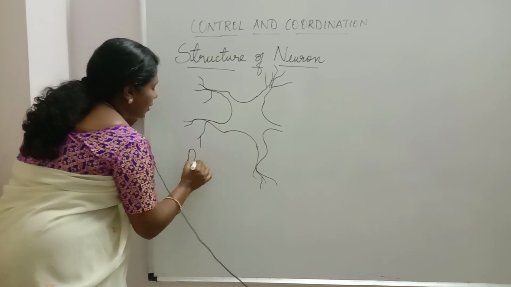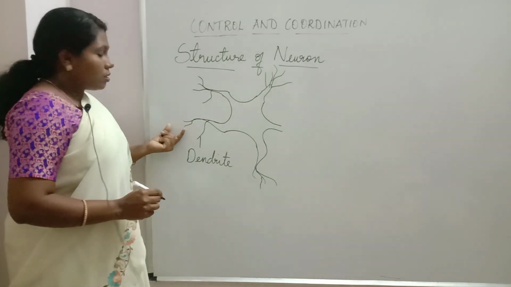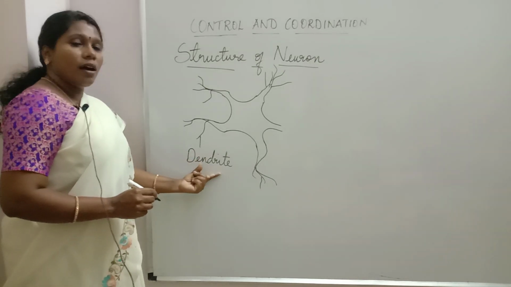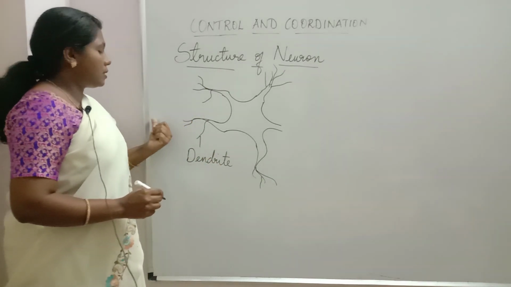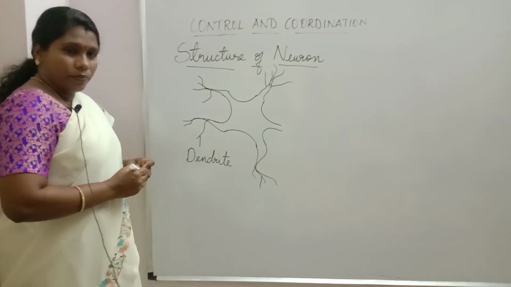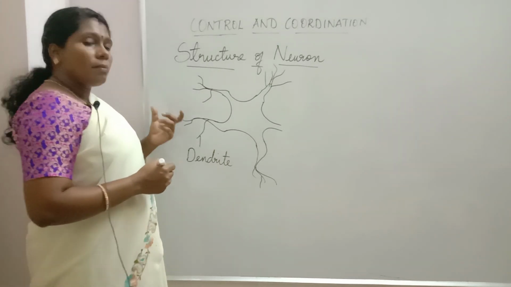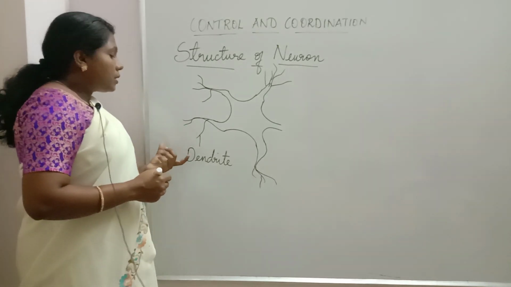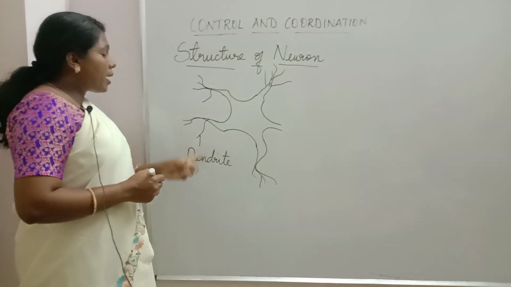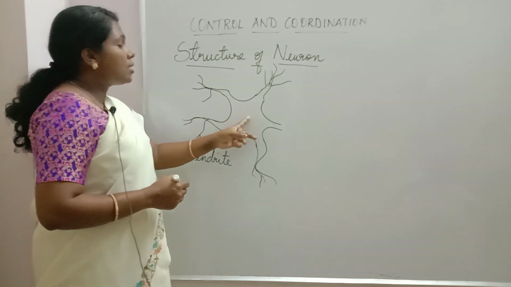This is the dendrite. What is the function of the dendrite? The dendrite is the area which receives the stimulus from the receptors. From where is it getting the stimulus? From the receptors in the sensory organs, such as eyes, nose, ears, tongue and skin. These receptors detect the stimuli, and the stimuli are received by the dendrite. From the dendrite, the stimulus is transferred to the cell body.